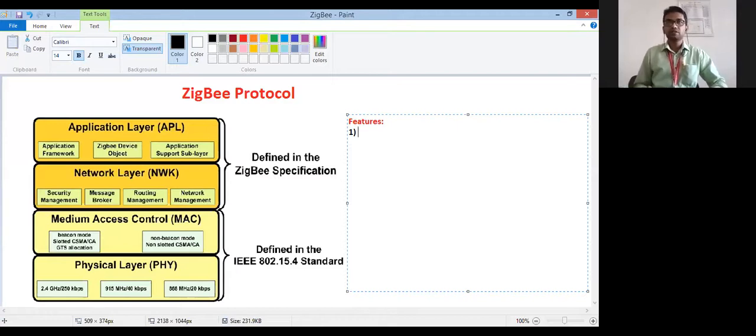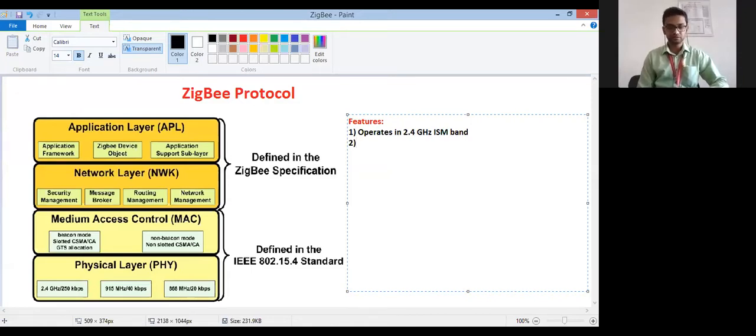We list out the major, most important features: it operates in the 2.4 gigahertz ISM band, meaning you can use it anywhere worldwide, because this band is free.